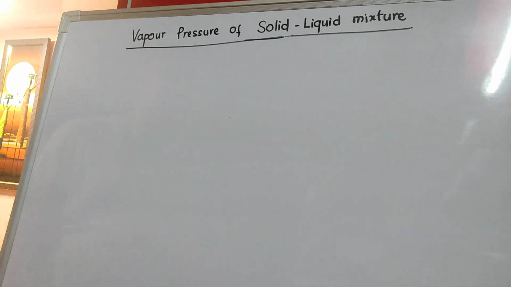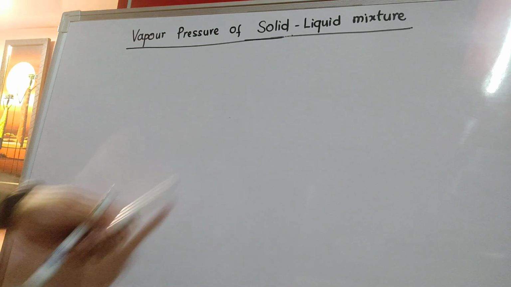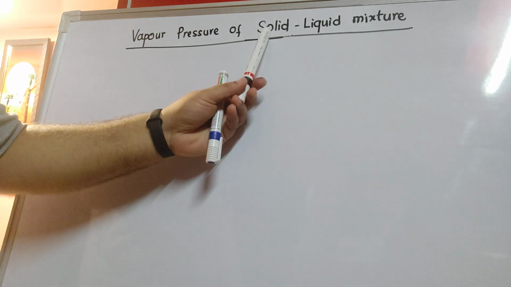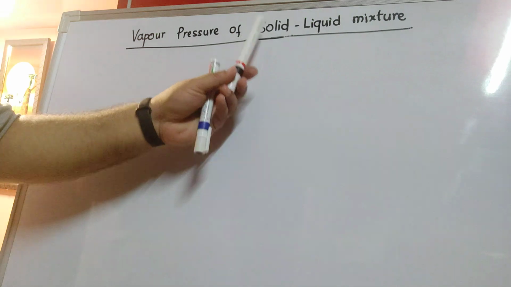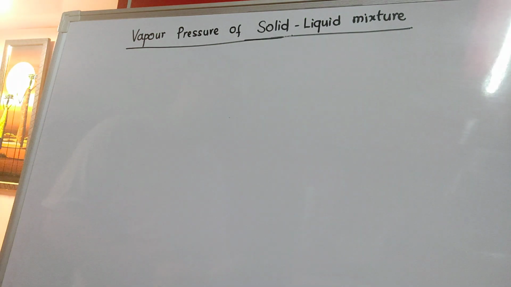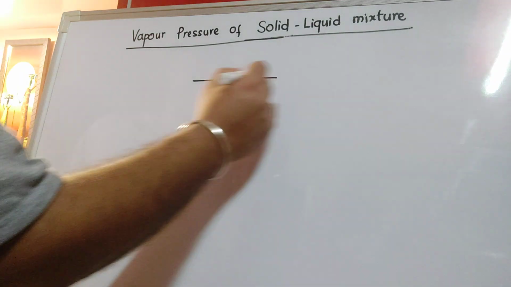Now we talk about vapor pressure of solid liquid mixture. The previous topic was vapor pressure of liquid mixture, both of which were volatile, and that is why both of them had contribution towards the total pressure. Now we are talking about a mixture in which the liquid is volatile and the solid is not. And because the solid is not volatile, it will not have any contribution, but liquid as usual will have contribution.